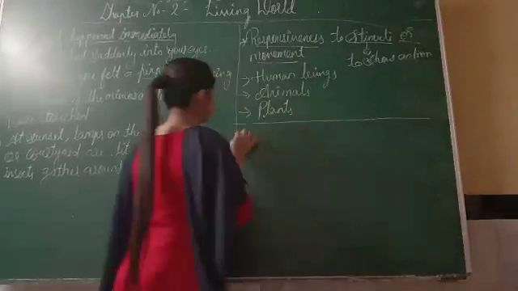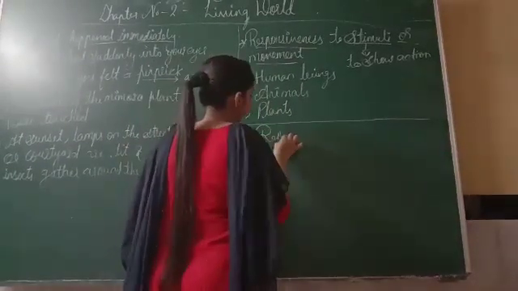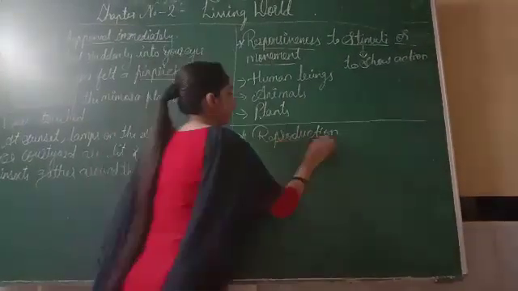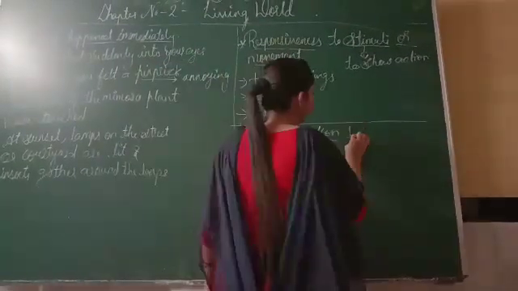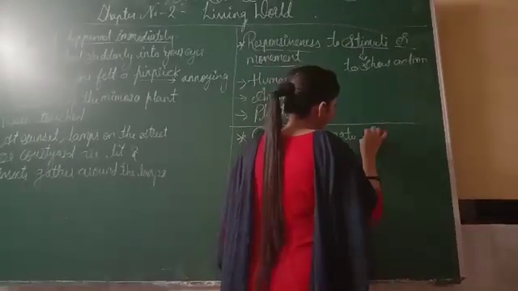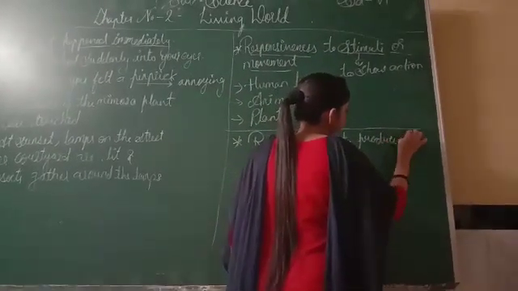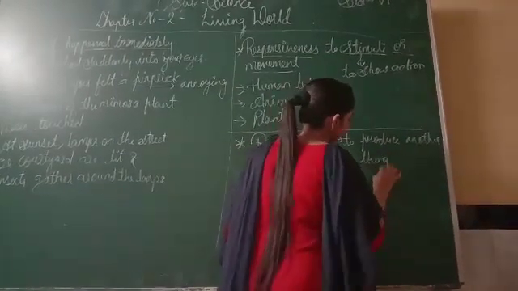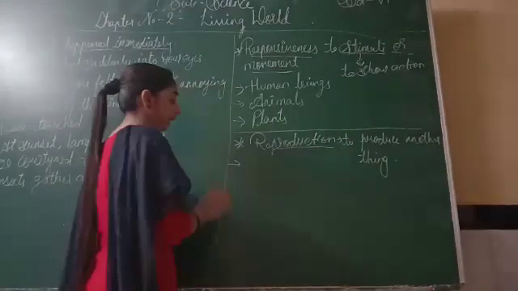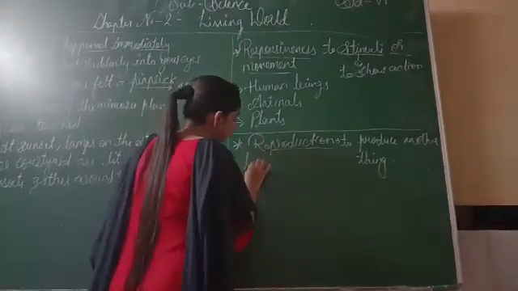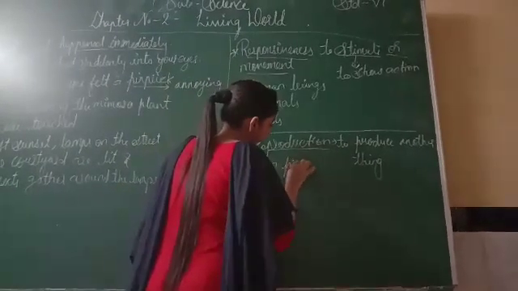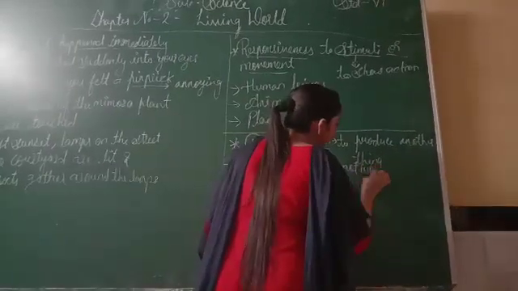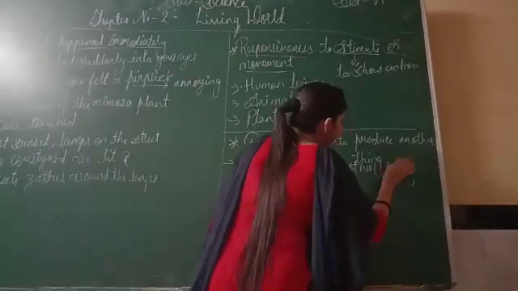Our last characteristic is reproduction. What is the meaning of reproduction? Reproduction means to produce another thing. Living things produce another living thing.